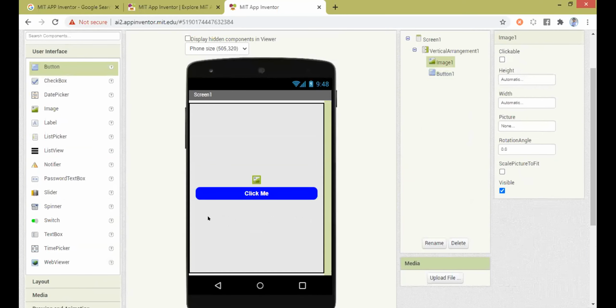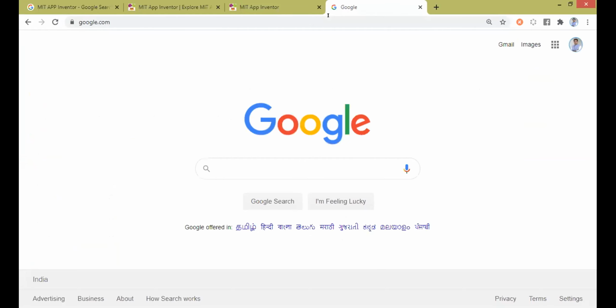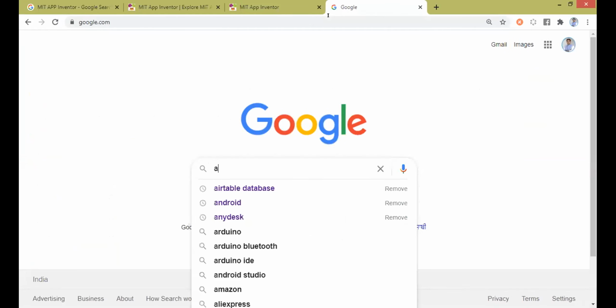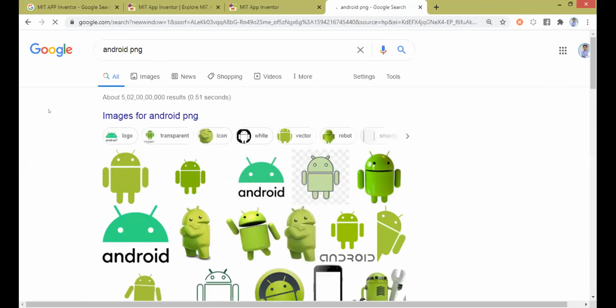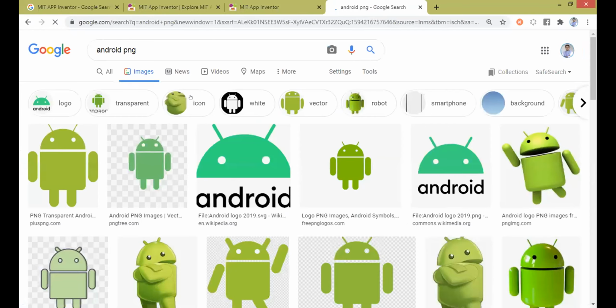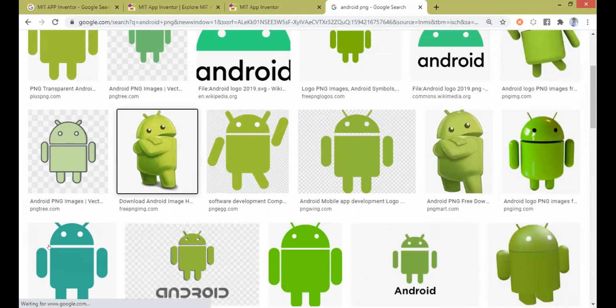The balance is the image, right? So in order to get an image here, first I need to get an image, right? You can get images from Google very easily. So go to Google, right? Whatever image you want, type that word whichever you are searching for and just add the word PNG. Okay. So Android PNG, you can go to the images and there are a lot of images you can download from. Okay, so this was the image I used, correct?